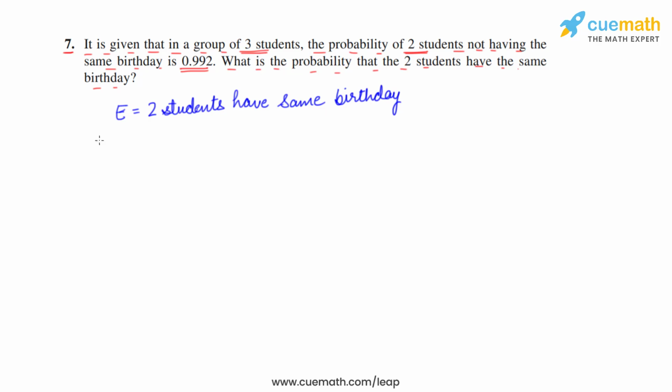Then not E will be 2 students do not have the same birthday,